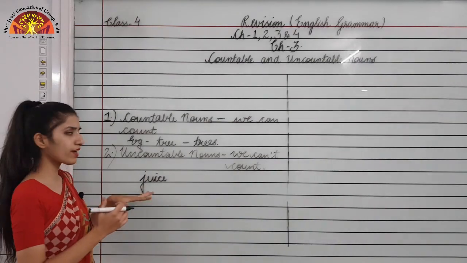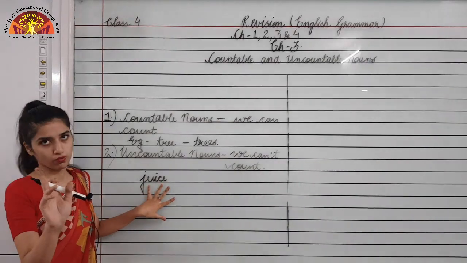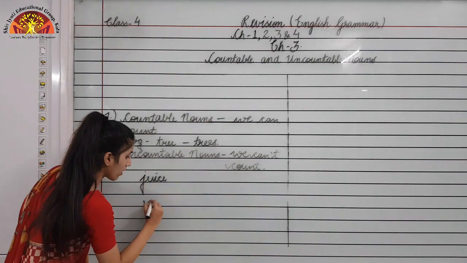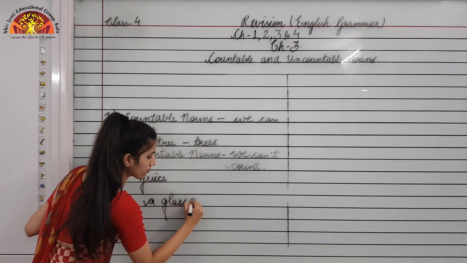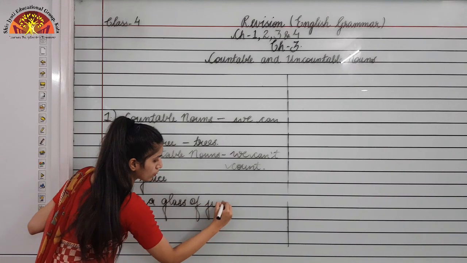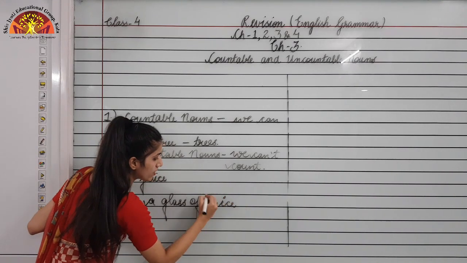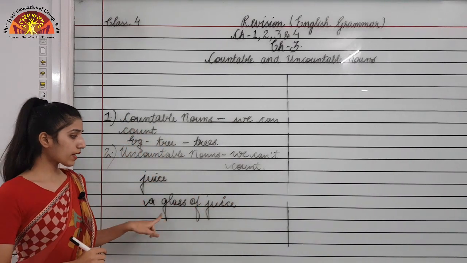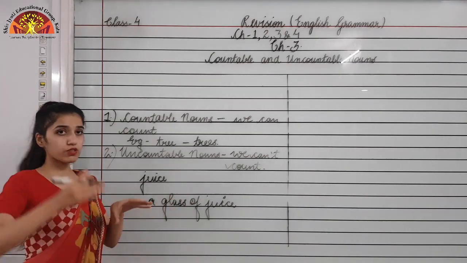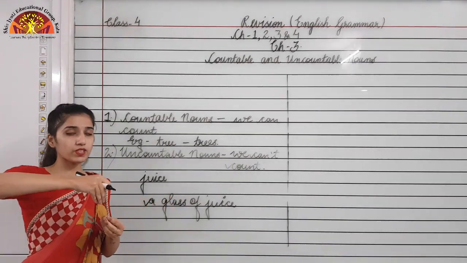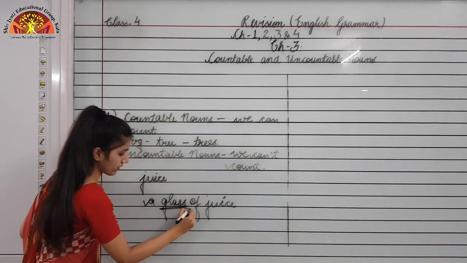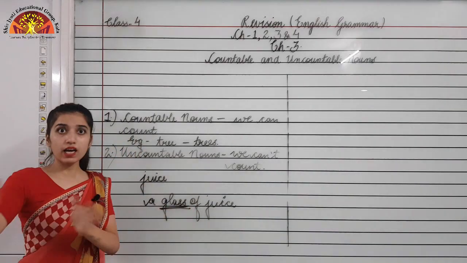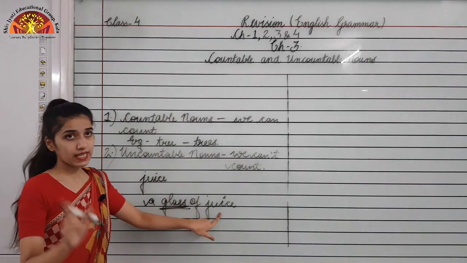Now, here I am talking about juice only, but if I say a glass of juice, so here I am talking about a glass, because the juice is already put into a glass. So a glass can be counted, but juice cannot be counted.